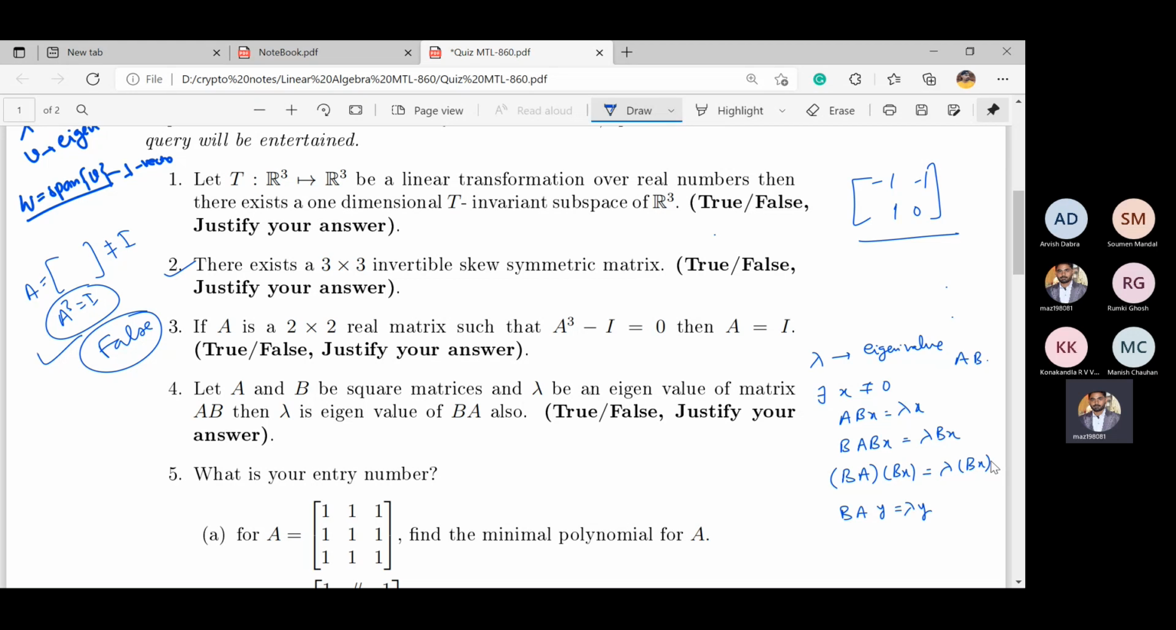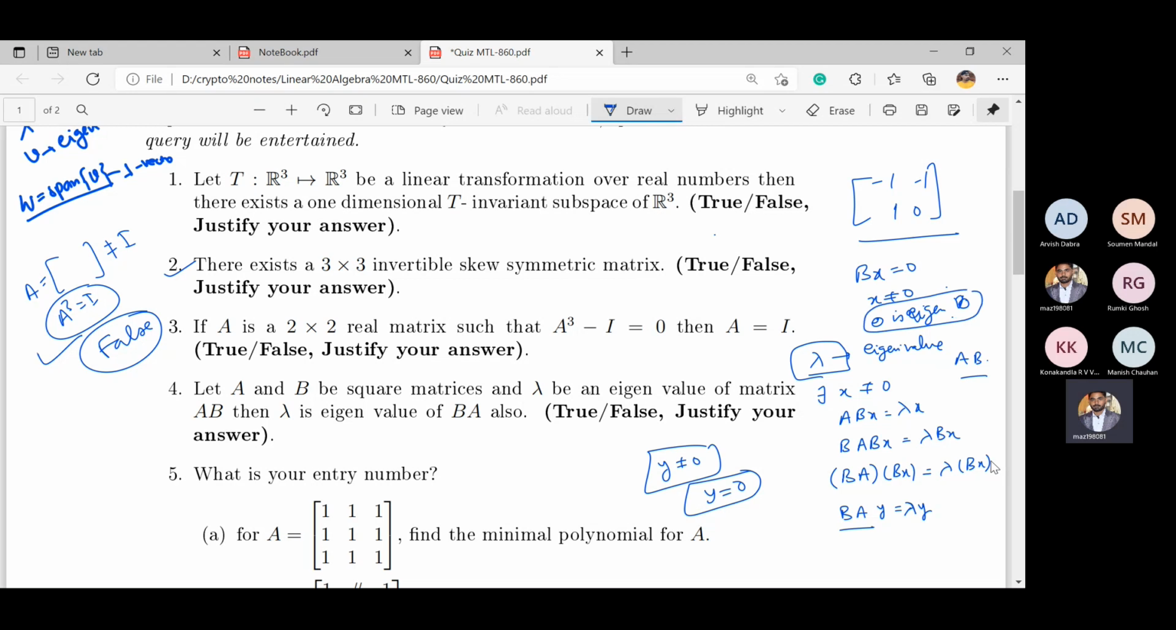So there is only one problem. What is the condition on y? When y is not equal to 0, this implies lambda is an eigenvalue of BA when lambda is an eigenvalue of AB. The problematic condition is when y equals 0. Then what will happen? This implies Bx equals 0 for x not equal to 0. This implies 0 is an eigenvalue of B.